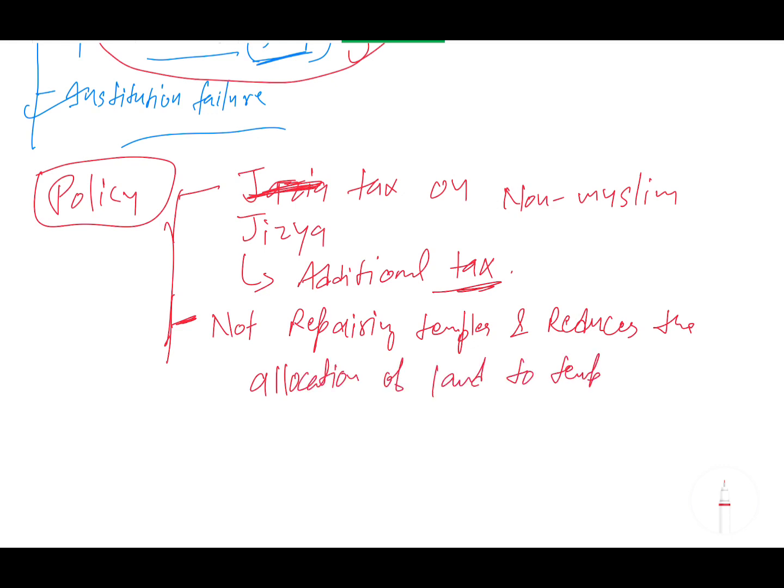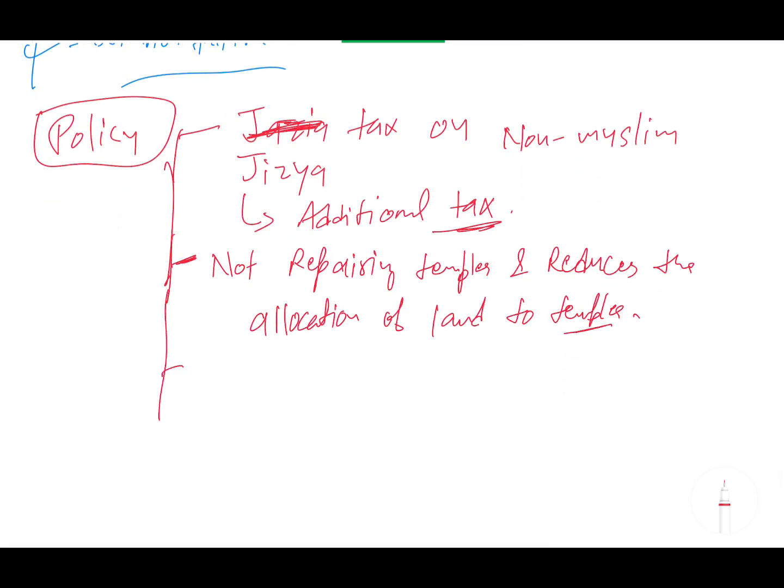So you can see how the different policies accumulate anger among the people, and that leads to disloyalty towards the king. So the second is not repairing, and the third is that he also demolished some important Hindu temples.